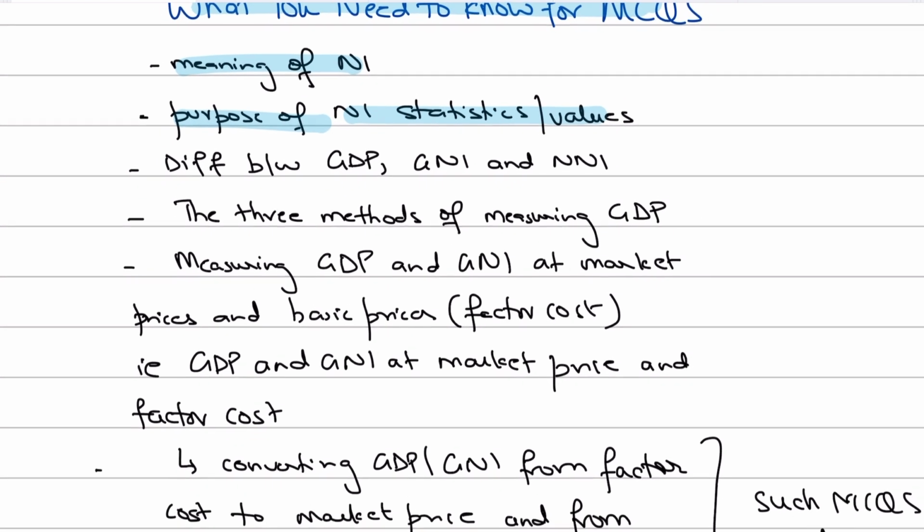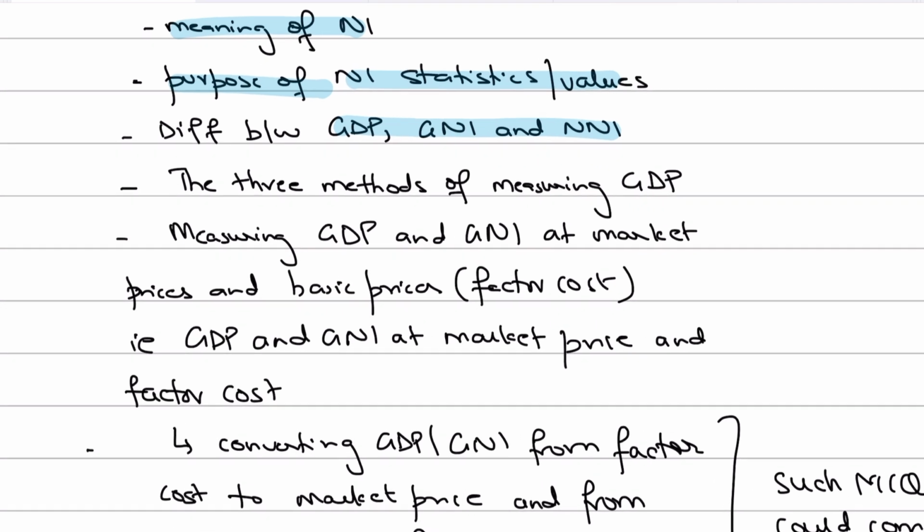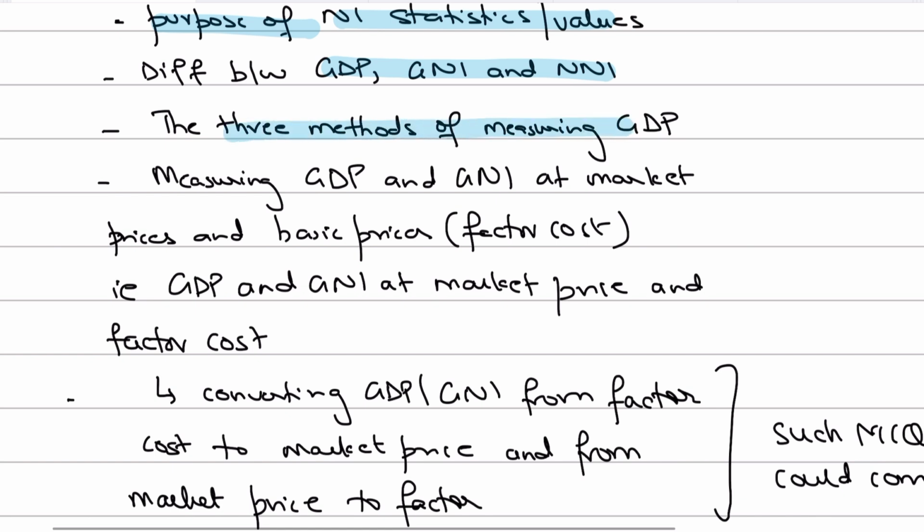Analysis MCQs could come where they could give answer options asking you about the purpose of national income statistics. You should also know the difference between GDP, GNI, and net national income. Now this is very important, guys. You should know the difference between these three. You should also know the three methods of calculating GDP, such as the income method, output method, and the expenditure method. MCQs could be tested on that based on either calculation MCQs or analysis MCQs, or maybe evaluation MCQs as well.